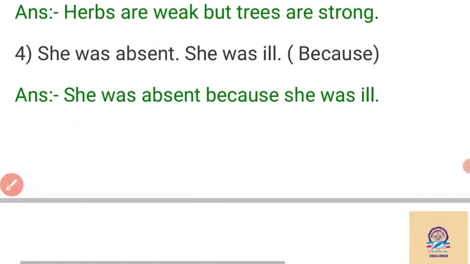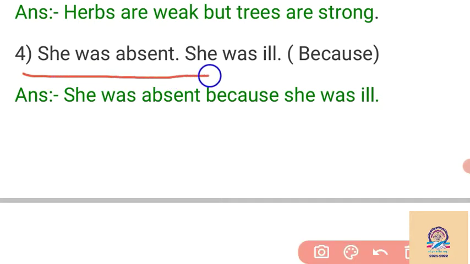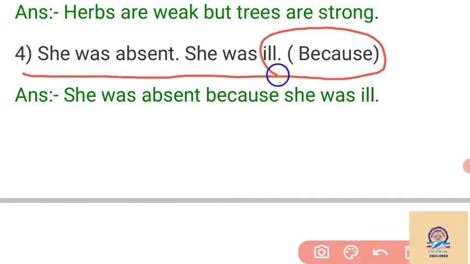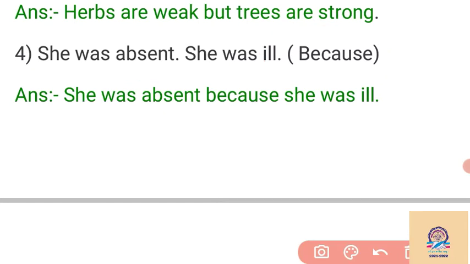Then the fourth example: she was absent and she was ill. So when we have to show a reason, at that time we can use because. Like she was absent, then the reason, she was ill. So we use first she was absent, then because, then after that we show the reason: she was ill. Before the reason we have to write because.